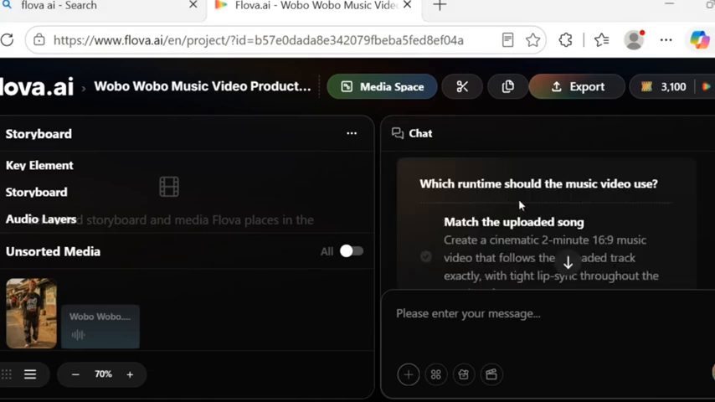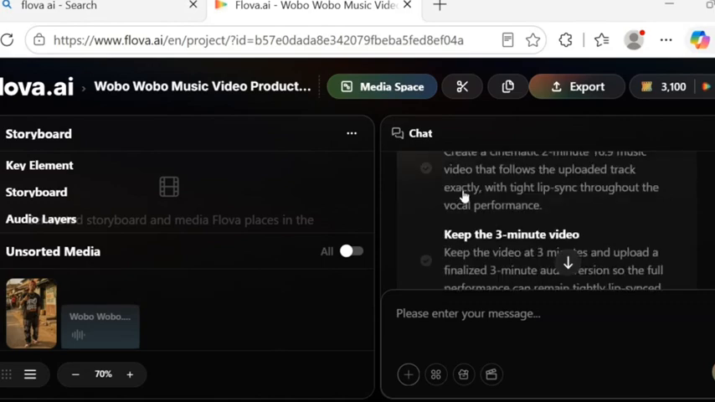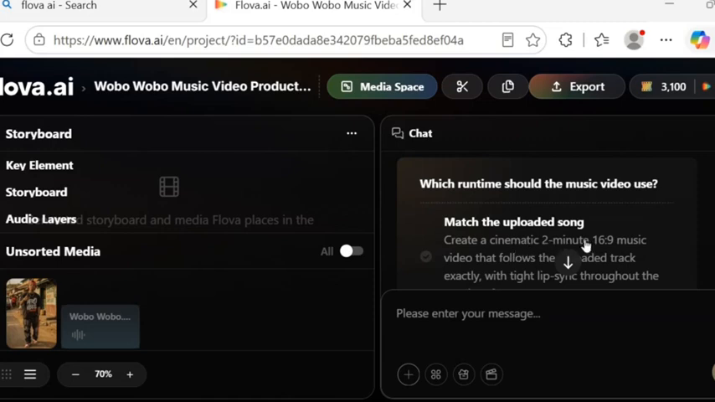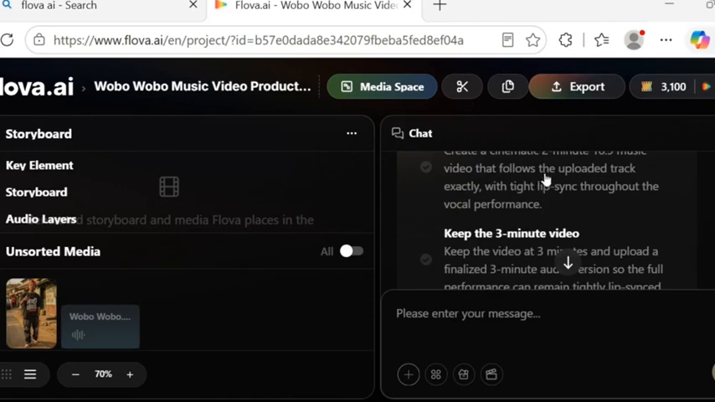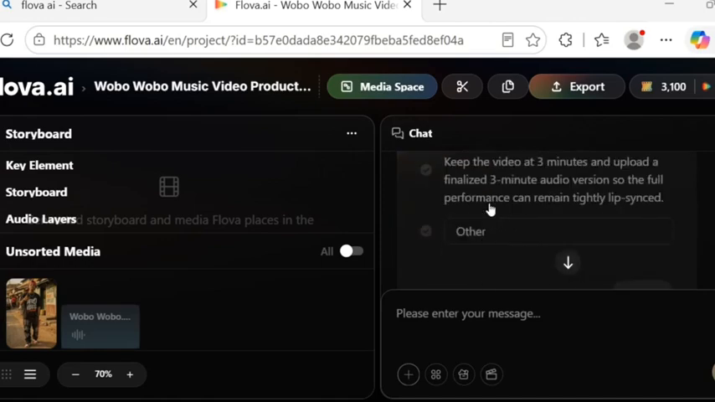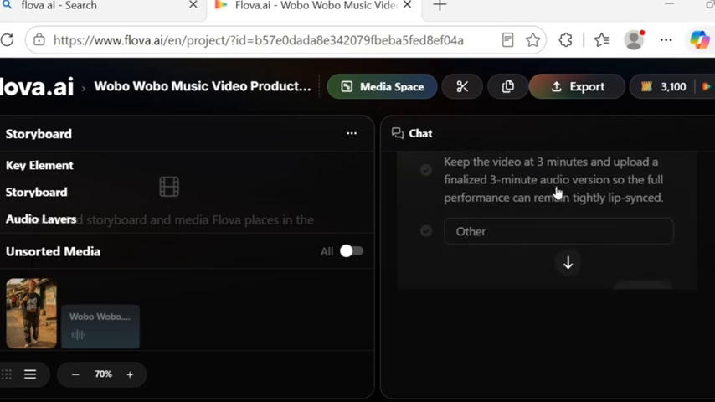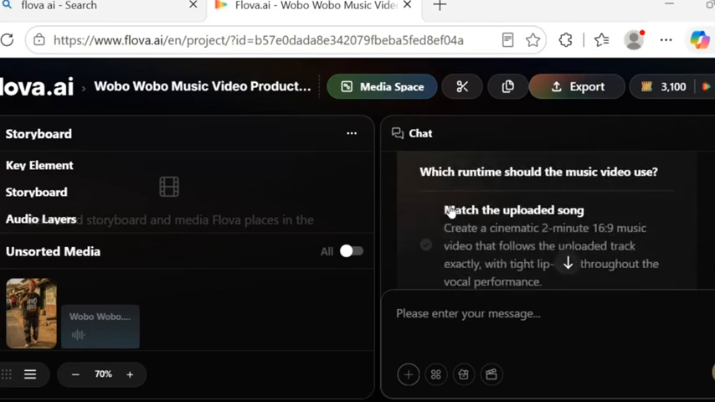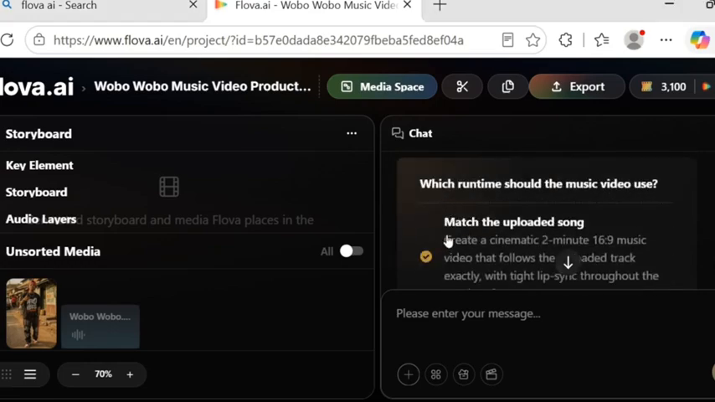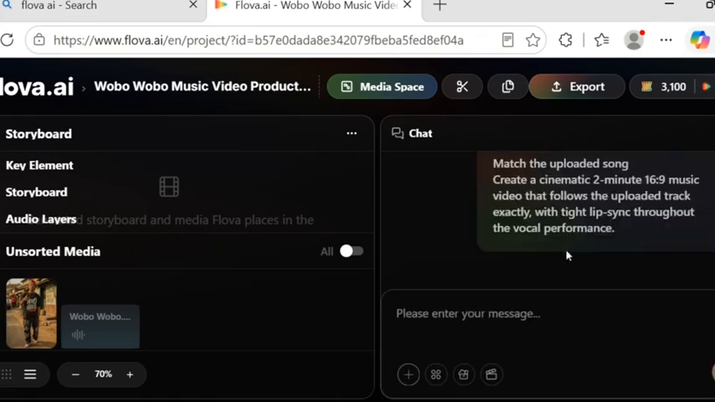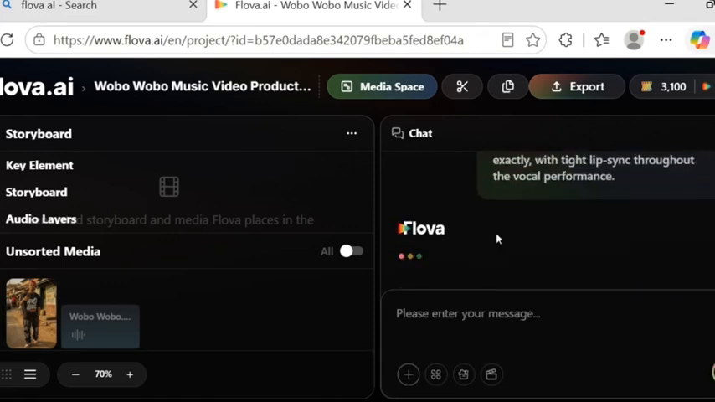So which runtime should the music video use? As you can see, this one says create a cinematic 2 minute 16 music video that follows the track expansion with tight lip syncing throughout the vocal performance. Keep 3 minutes, as this one is a 3 minute video. So I prefer 2 minutes. Let's put it in 2 minutes, and after that I'll click on send. So just allow it to load, because my music is 2 minutes, so I chose 2 minutes.